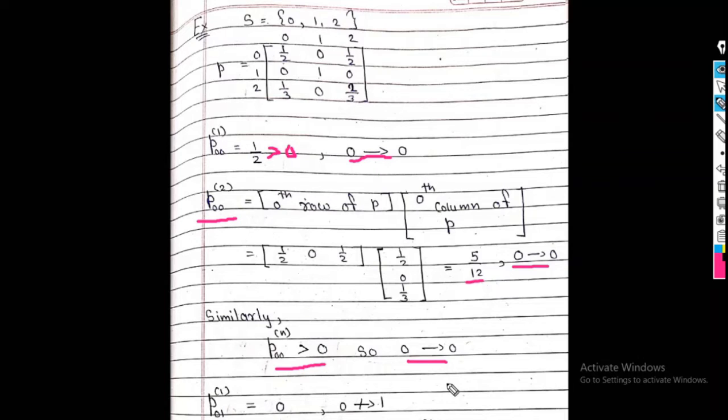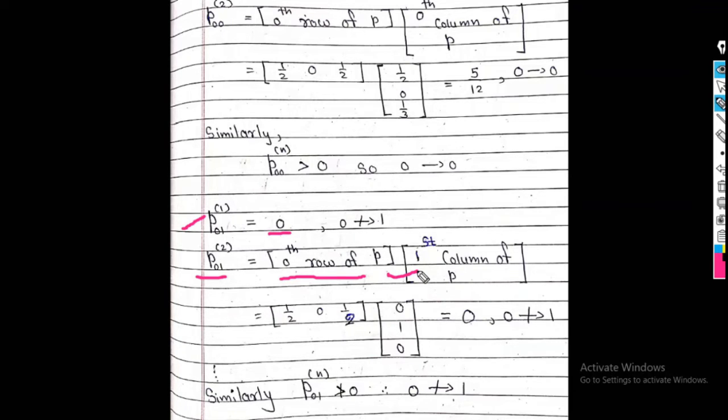Now I apply a similar procedure for finding the probability of transition from state 0 to 1. P01 raised to 1, this value is 0 in the matrix. Now I find P01 raised to 2, that is the 0th row of P and the first column of P, since we require P01 in 2 steps.